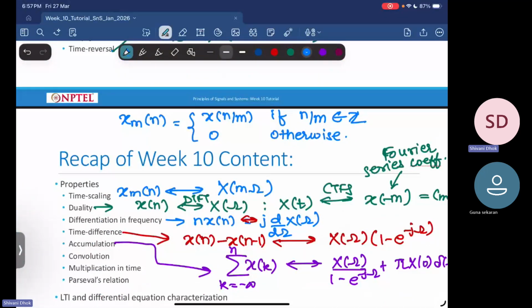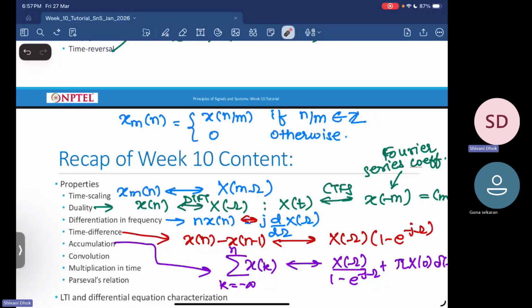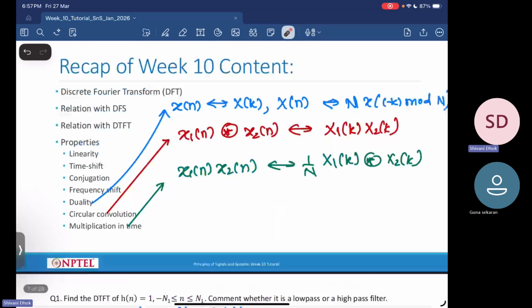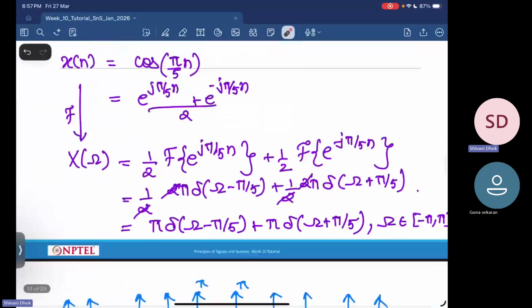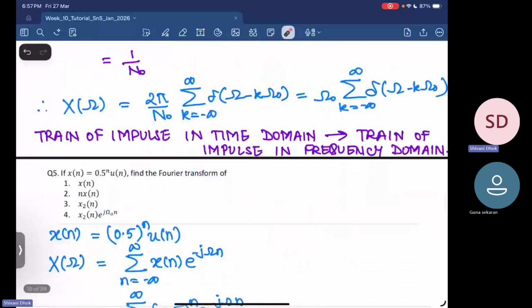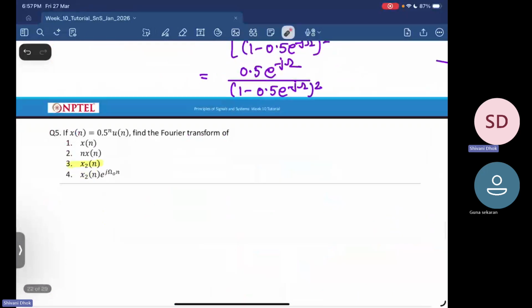So this xm of n is basically equal to x of n by m if n by m is an integer. Otherwise, it is 0. And we saw that the Fourier transform of this particular signal, that is xm of n, is x of m omega. So in this case, we have this property.